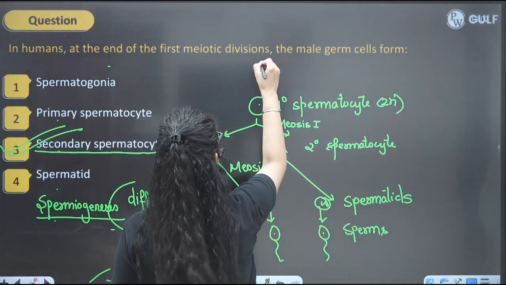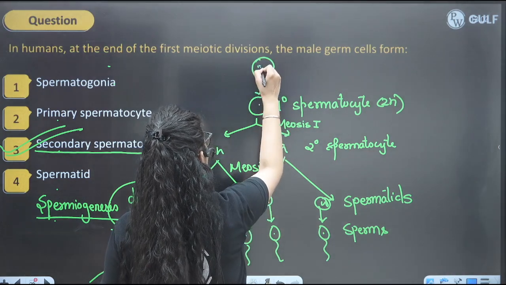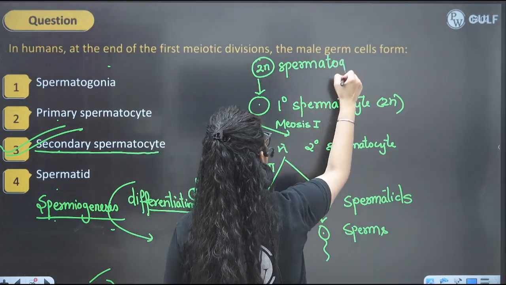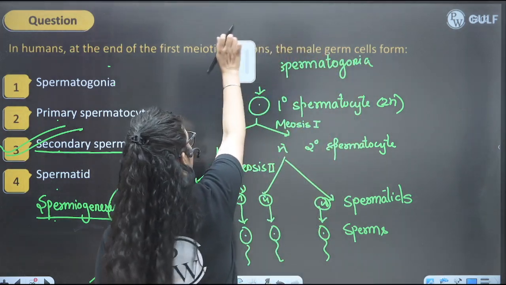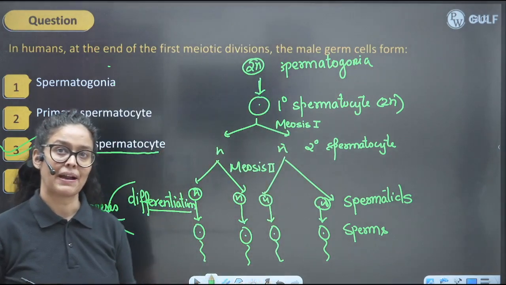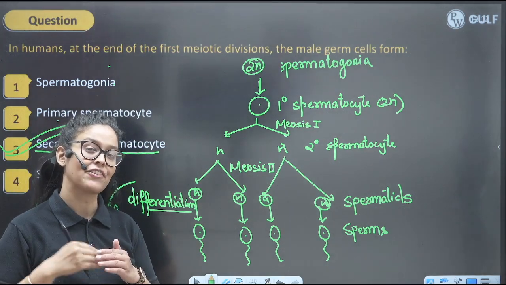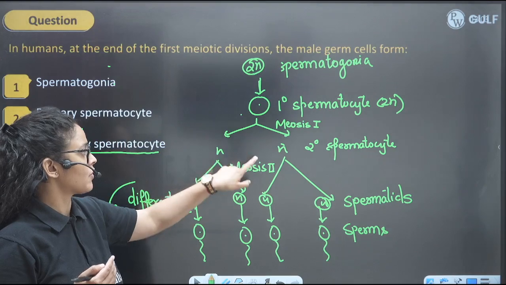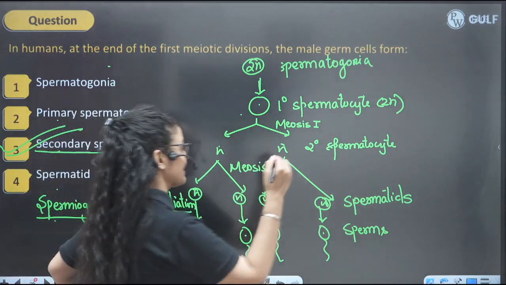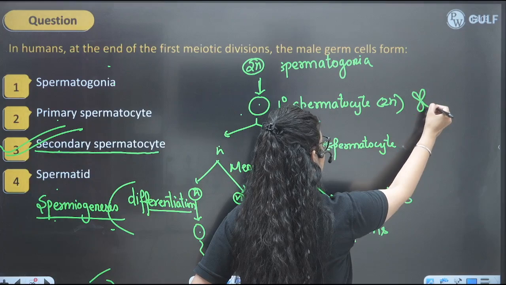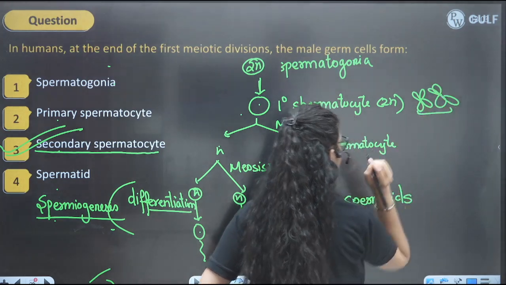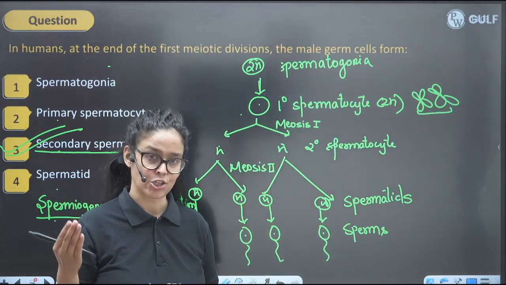What is spermatogonia? It is the immature germ cell. This is spermatogonia, and this spermatogonia will increase in size and accumulate more nourishment for the meiosis, right? So spermatogonia is also diploid. They also have 46 chromosomes, which later undergo reductional division. Their chromosomes get separated, right? So they have 46 such structures, which means 23 pairs. So this is one pair, and they do have 23 such pairs, right?